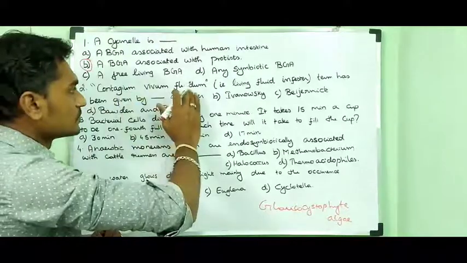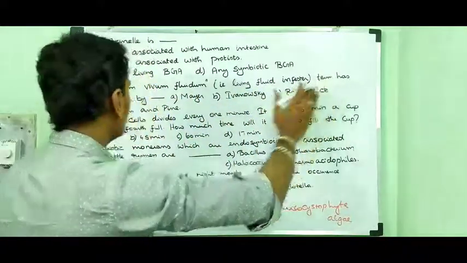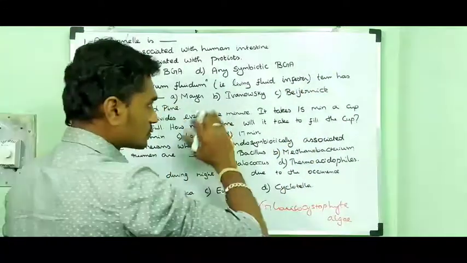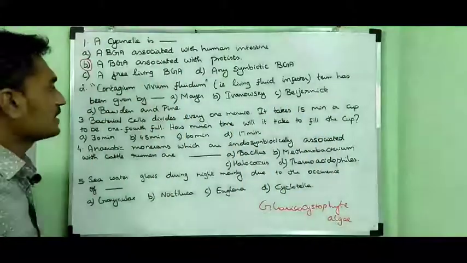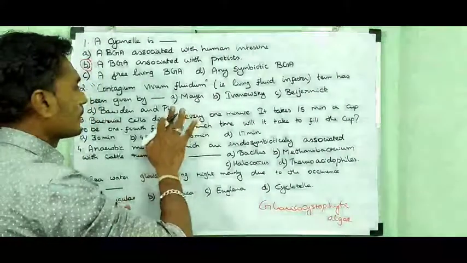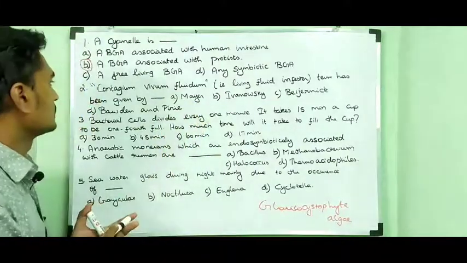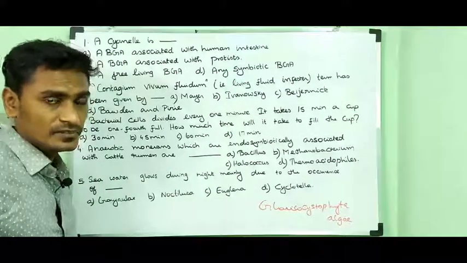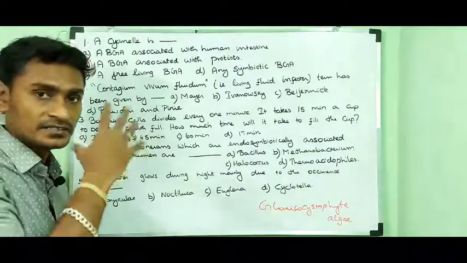Contagium vivum fluidum, that is living fluid infested, this term has been given by dash. Option A Mayer, option B Ivanovsky, option C Beijerinck, and option D Bawden and Pirie. Bawden and Pirie, this is spelled P-I-R-I-E. So contagium vivum fluidum means that if any organism makes contact with this fluid, it can be affected by the disease.